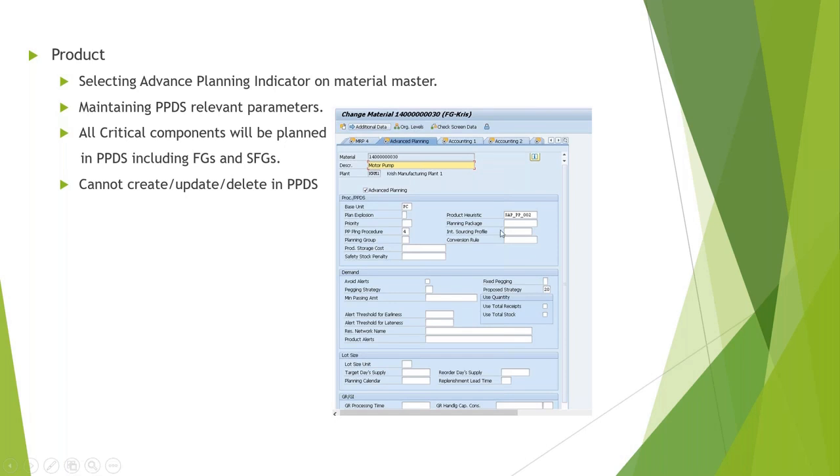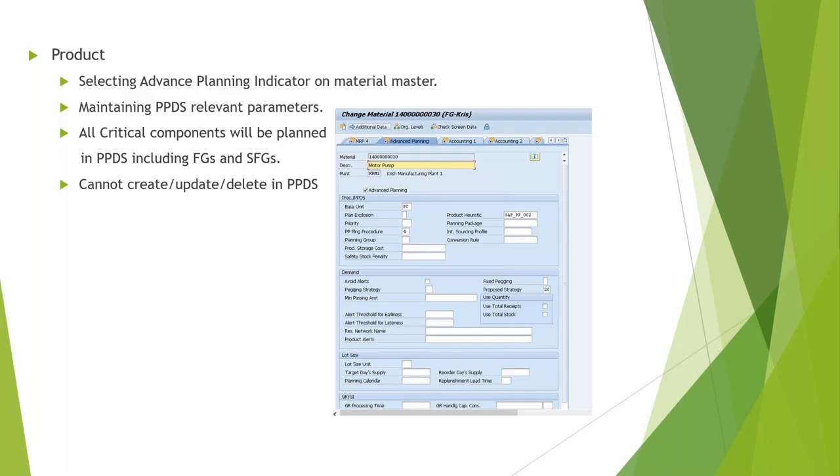Then product heuristic, as you see here. So SAP_PP_002 is a standard lot heuristic which is similar to MRP planning of HANA. In case of shelf life, it will be a different heuristic. Why heuristic is important is because it is a way to identify for the system that this product will be planned using this algorithm, and all the receipts will be created as per the settings which are maintained on this algorithm.